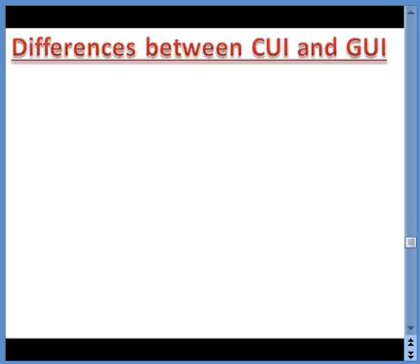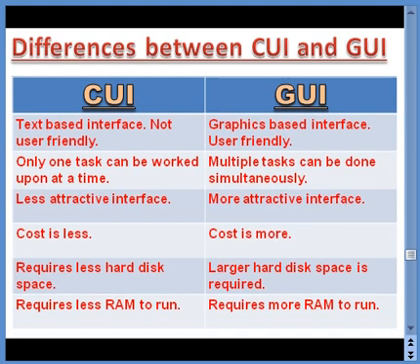Now there are a number of differences between CUI and GUI. Let us discuss a few of them. The first difference is that CUI is a text-based interface. That means we have to type commands in order to interact with the system. So it is not very user-friendly because the user has to learn those commands first. Whereas GUI is graphics-based, so it becomes easy for the user to interact. The user has to simply click on the icons and the action will be done. So GUI is user-friendly. This becomes the first difference.